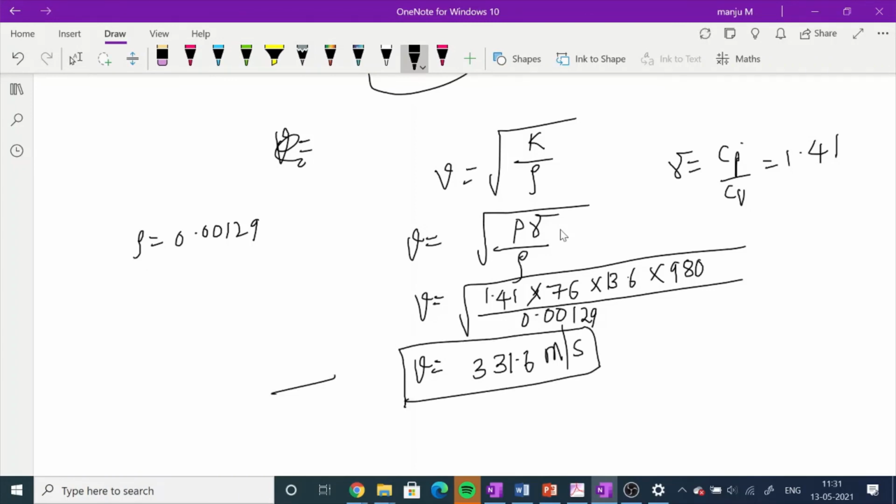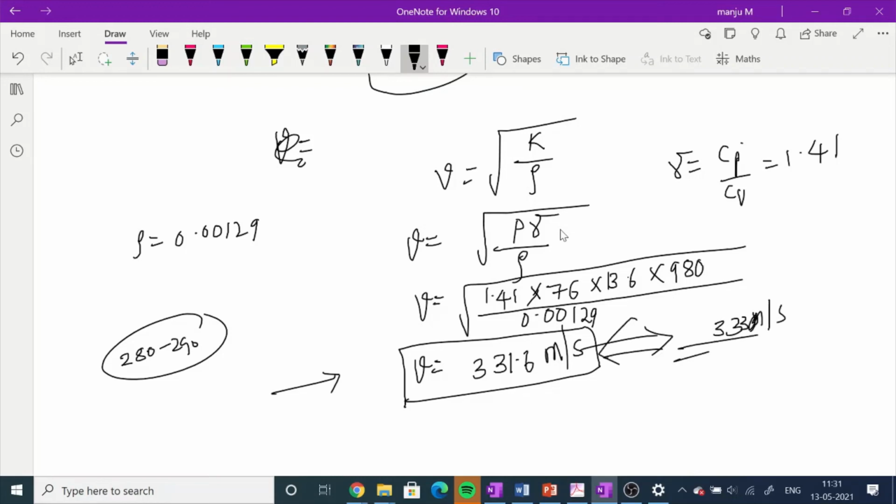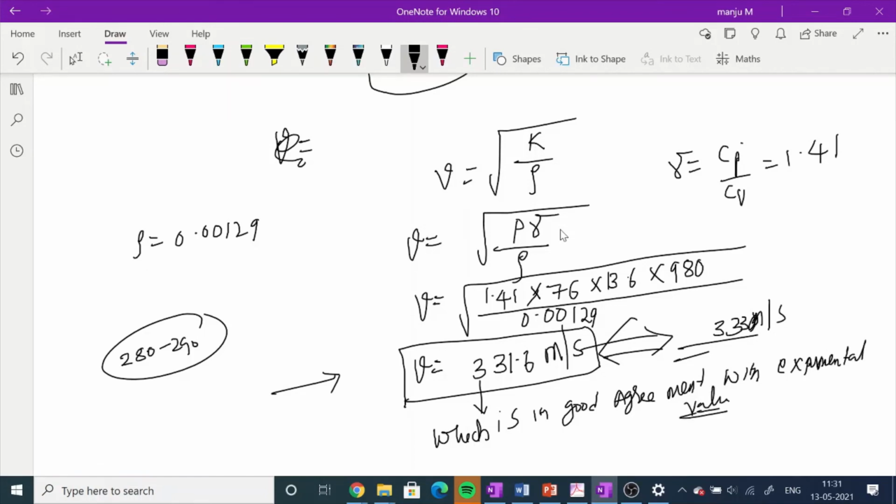Newton got the value of about 282 to 290 meter per second, but Laplace got 331.6 meter per second. Experimentally it is 333 meter per second. More or less both of them are equal. So now I can say that this value is in good agreement with the experimental value.